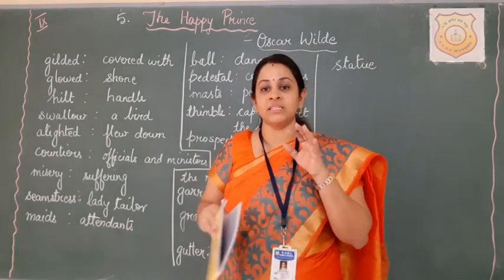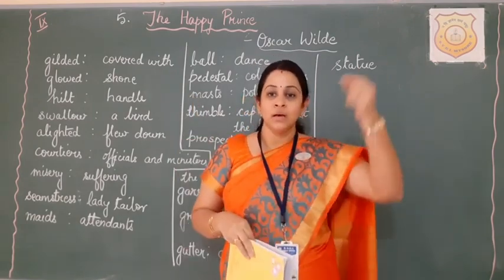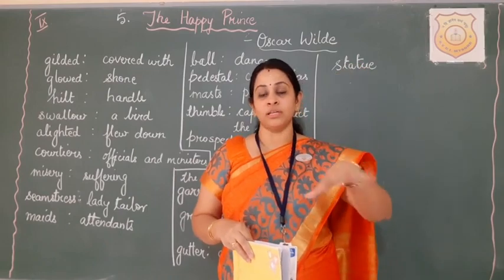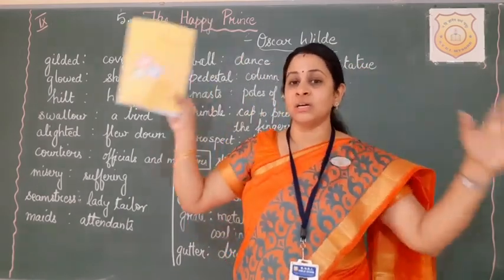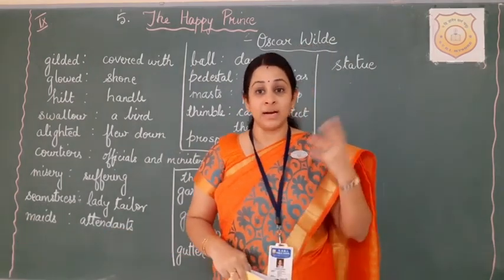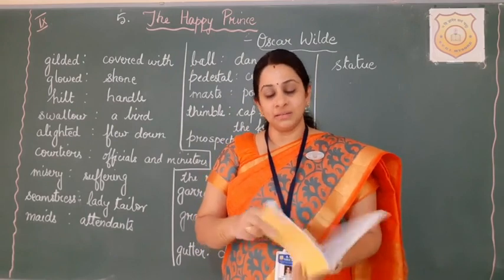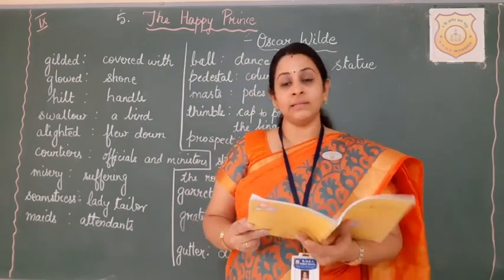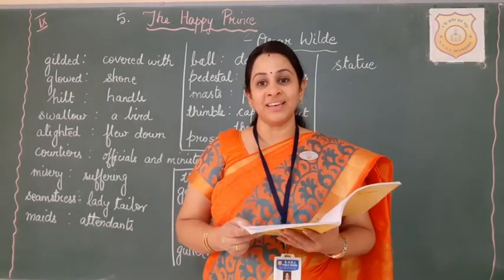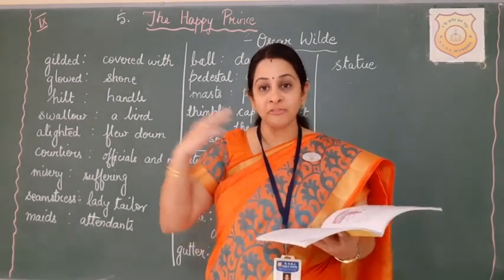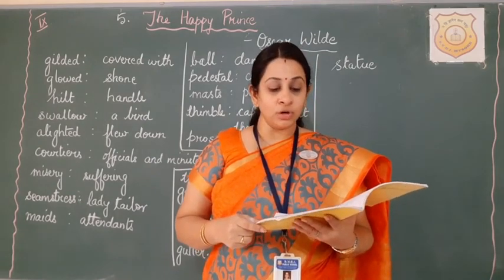So when the bird prepared itself to sleep and put its head under its wings, a big drop of water dropped on its head, and it was surprised to see this on such a clear night when the stars were shining brightly. That means it was not cloudy. How can it rain? Then another drop fell. "What is the use of a statue if it cannot keep the rain off?" Off means away. He said, "I must look for a good chimney pot."